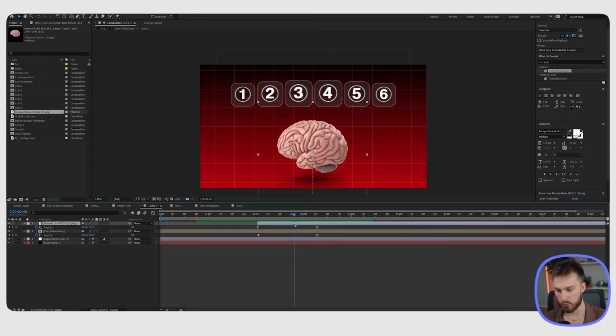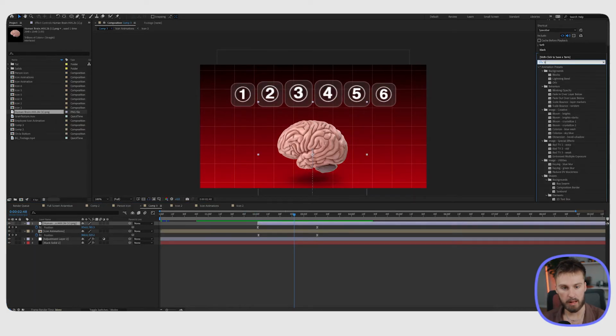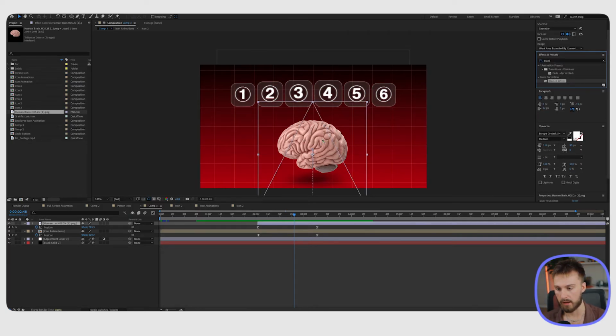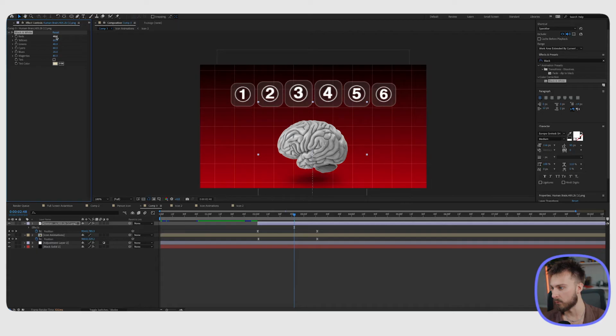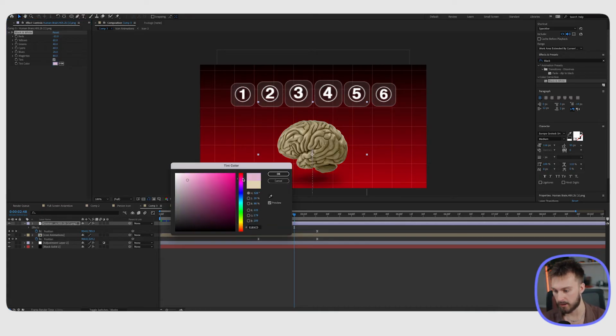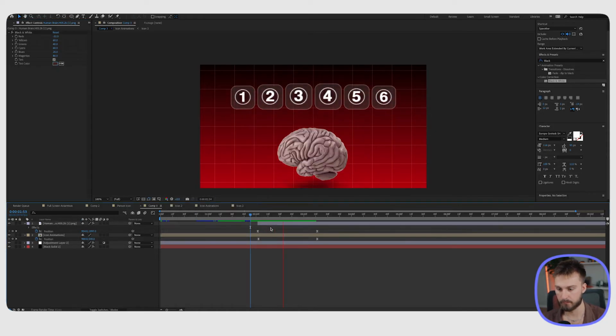Next thing to add to this brain is a black and white filter. So I'm just looking up black and white. Under color correction, I'm going to drag that onto the brain. Automatically it goes black and white. I'm going to manipulate the reds a little bit, kind of turn it down, get a little bit more contrast in there. And then the tint color, I'm going to check this off and I'm going to change the tint color to this reddish, grayish tint, almost where you could barely see the red in it. You can see more gray than red. So right around here in this area should look good.